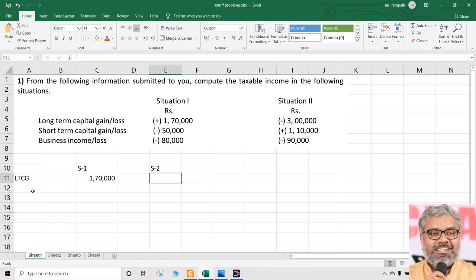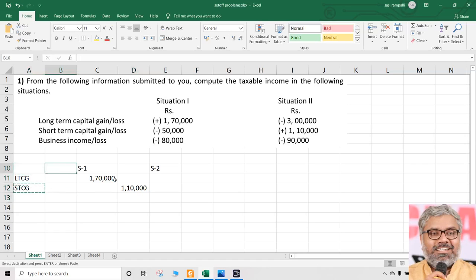And the only positive item in situation 2 is short-term capital gain. So let us take that here. Short-term capital gain, how much? 1,10,000. So the question is very simple. Each situation is different. First we have to call the positives as usual. Then let us look at situation 1 and take the negatives. There is a short-term capital loss of 50,000. The question is whether the short-term capital loss can be adjusted.